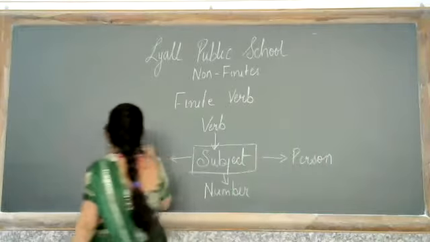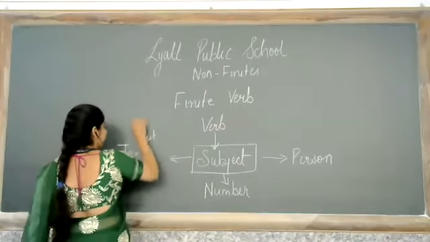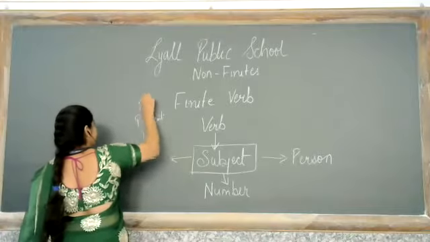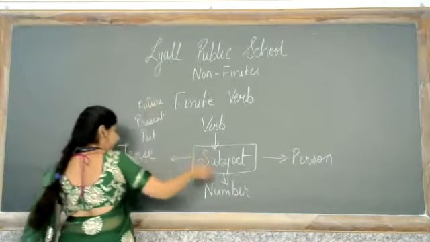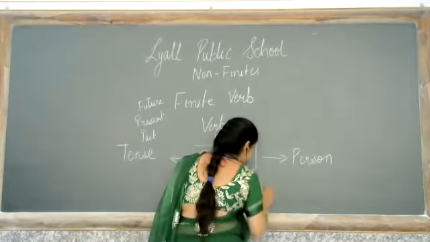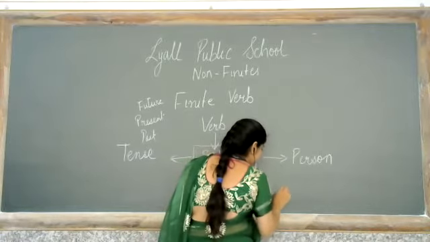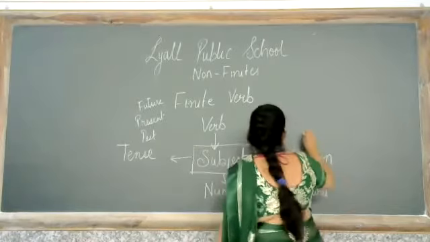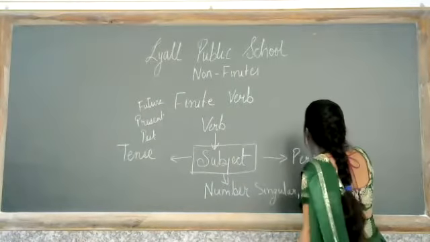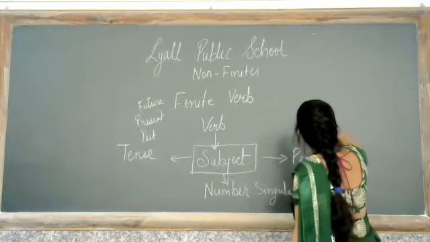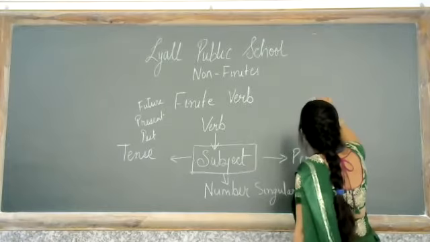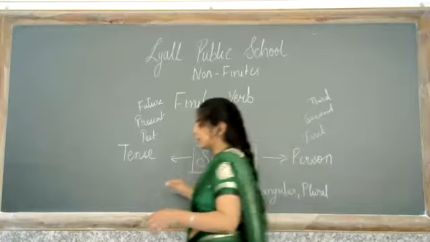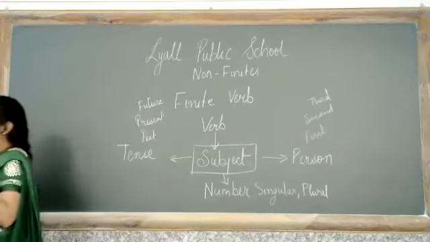By tense, I mean past, present or future. By number, I mean singular or plural. And by person, I mean first person, second person or third person. Okay, these are the factors on which the verb depends.